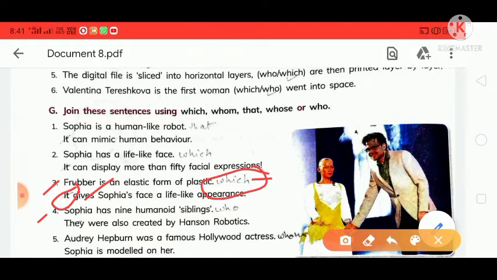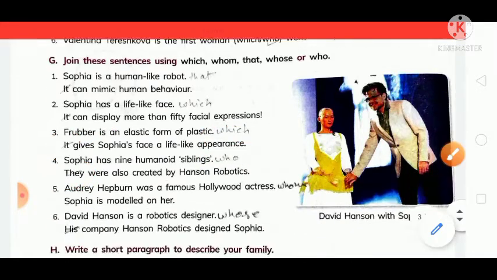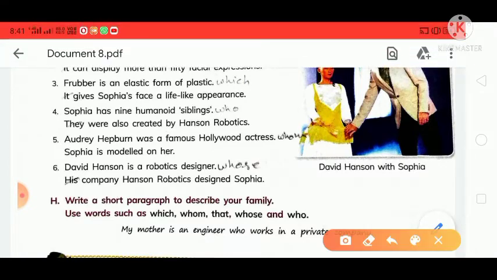Sophia has 9 humanoid siblings who were also created by Hanson Robotics. You will drop the word "they" and add both sentences with the help of the conjunction "who". Okay. Next is the fifth. Audrey Hepburn was a famous Hollywood actress on whom Sophia is modeled. You will add the conjunction word "whom".